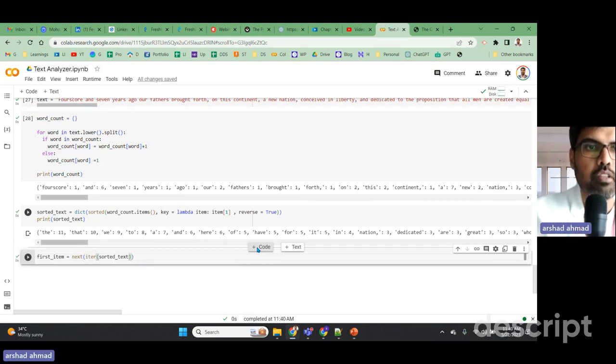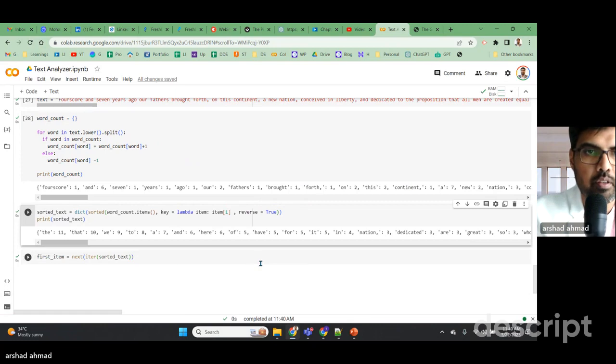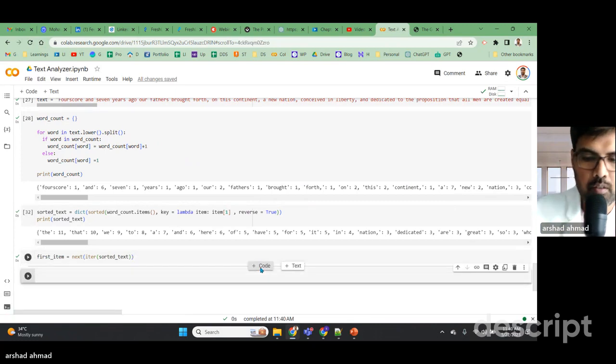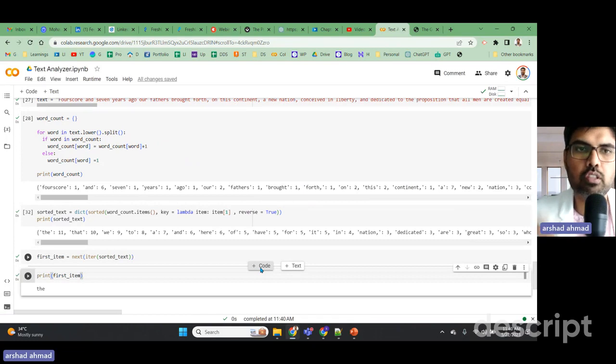This is going to give me the first item. So now we understood the most used words. How we sorted the words used in the Gettysburg Address by their frequency was by using the lambda function and by using dictionary sorted.